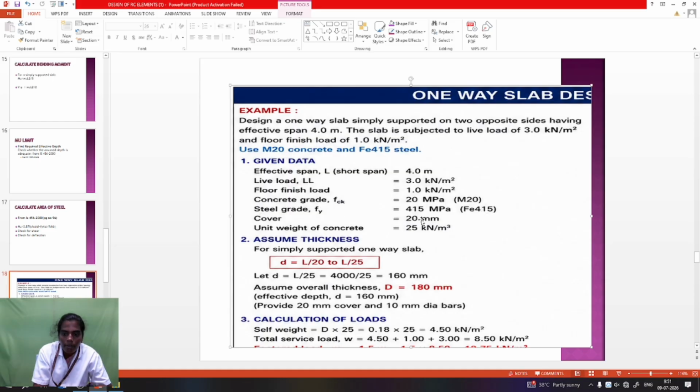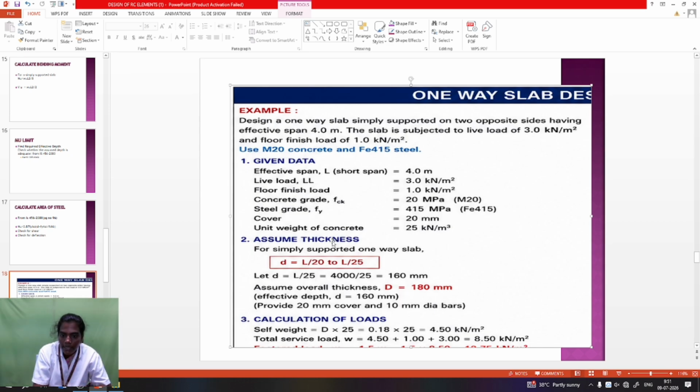Next, cover: maximum for a slab is 20 mm, and for a beam it is 15 mm. So it is a slab structure, the design of a one-way slab, so the cover is taken as 20 mm. The unit weight of concrete for an RCC structure is taken as 25 kN per meter cube. It is given data, or taken from values in IS 456.